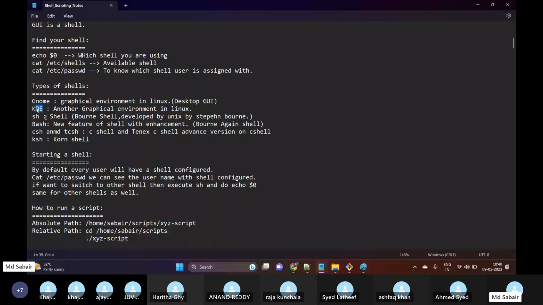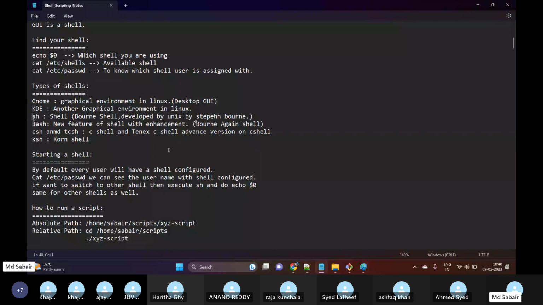Okay, and then we have one shell called sh. So basically sh means shell, which has been created by Bourne. I mean, this is the name of the person who developed this. It was developed for Unix by Stephen Bourne. So that's the reason we got the name Bourne. So this was initially when they developed this shell.